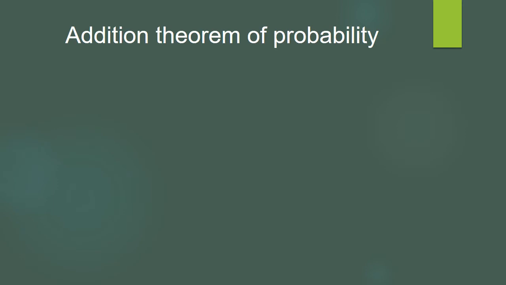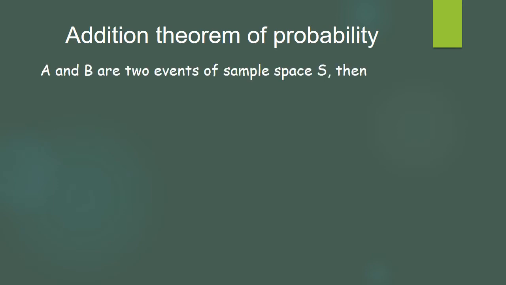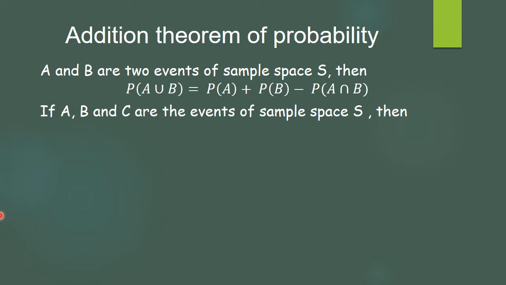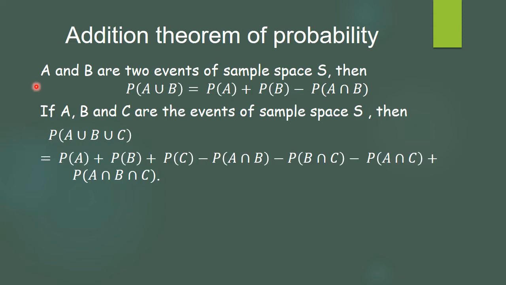Theorems of probability. The addition theorem: if A and B are two different events, then the probability of A union B is probability of A plus probability of B minus probability of A intersection B. And if you take three events A, B, C, then the probability of A union B union C is probability of A plus probability of B plus probability of C minus probability of A intersection B minus probability of B intersection C minus probability of A intersection C plus probability of A intersection B intersection C.